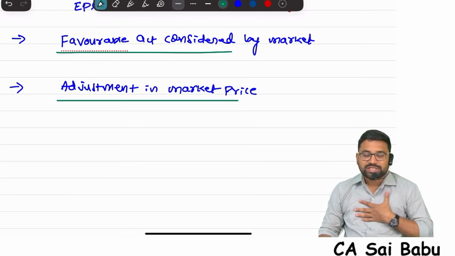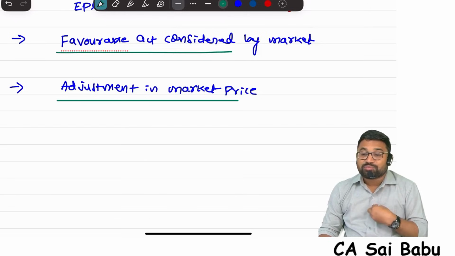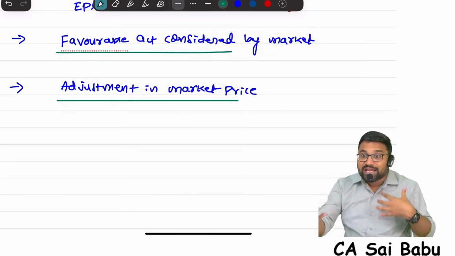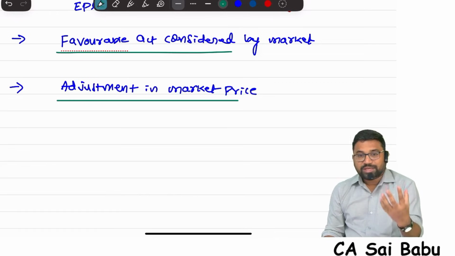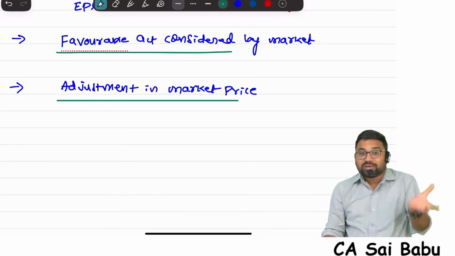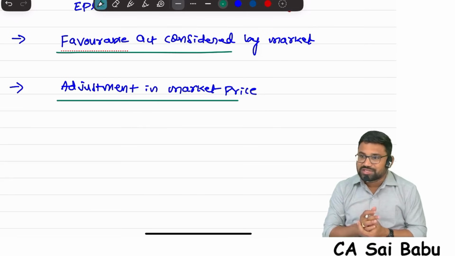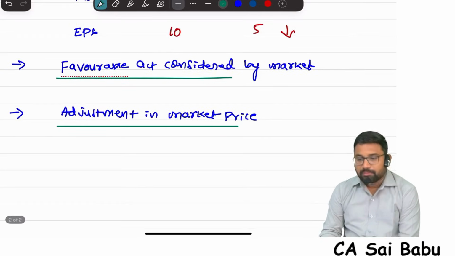Suppose, for example, I am the shareholder of a company, sir. I am having 10,000 shares. Now the company has given another 10,000. That means with me 20,000 shares are there. Obviously, what is my thinking? 10,000 shares I got freely. Therefore, I will sell it and I will encash it. So buying and selling transactions will increase. And obviously, if I am ready to sell the shares, demand will decrease. See, people want to buy your shares, then only the market price will increase. If everybody wants to sell the shares, it's a panic, fearful situation, right? Obviously, prices will come down. So, adjustment in market price.